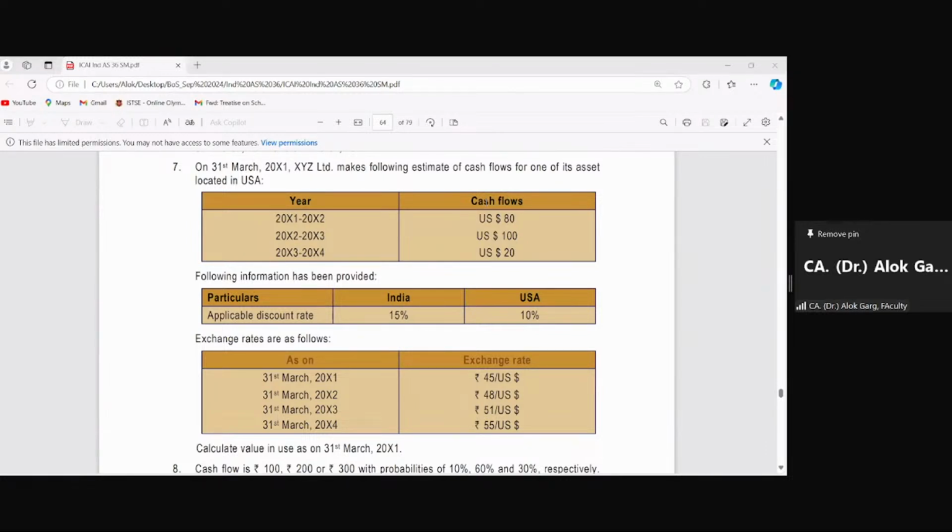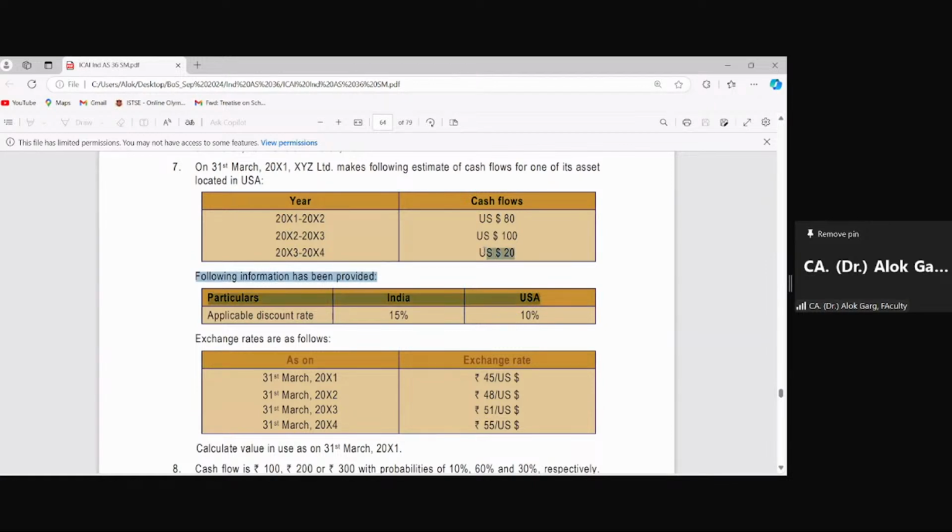On 31st March 2001, XYZ Limited makes the following estimate of cash flows for one of its assets located in USA. The cash flow is given in foreign currency. Year 1, 2, 3: the future cash flows are 80, 100 and 20. The following information has been provided: applicable discount rate for India is 15%, for USA 10%.